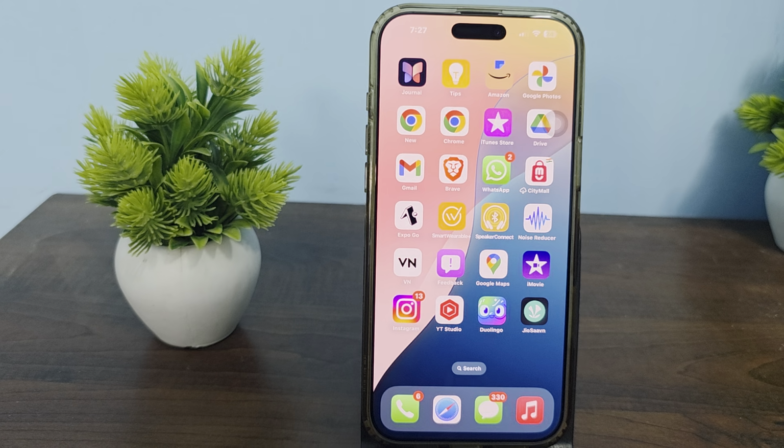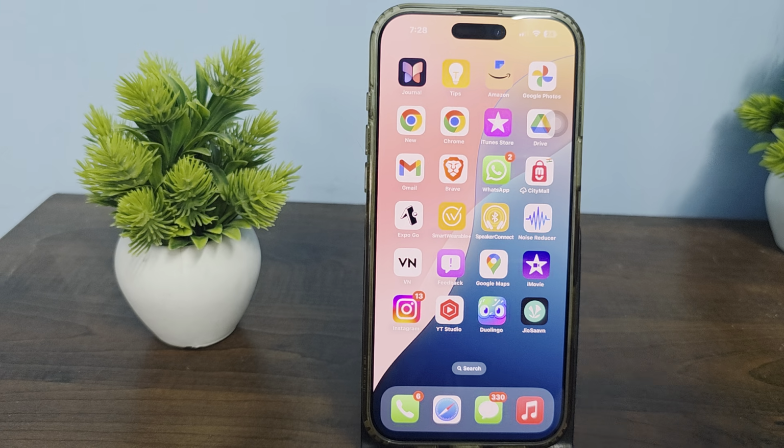So guys, in this video we will see how to fix Duolingo tap to speak not working voice feature. If your Duolingo tap to speak or voice feature is not working on your iPhone or Android, try this solution to resolve this issue. First of all, check and grant the microphone permissions. Ensure Duolingo has the permission to access your phone.